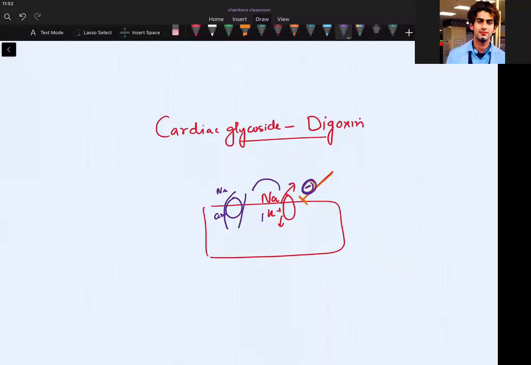Are we clear? So what will happen? Will the calcium inside increase? Because sodium was not able to be exchanged with the calcium. These are exchangers, like in biochemistry: this is the sodium calcium exchanger, and this is the sodium potassium ATPase.